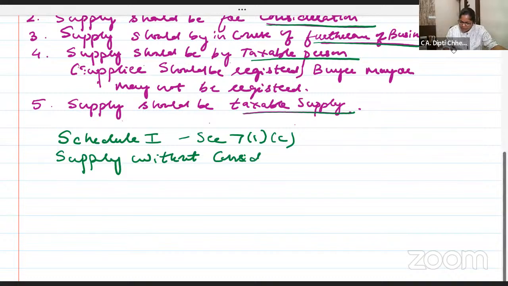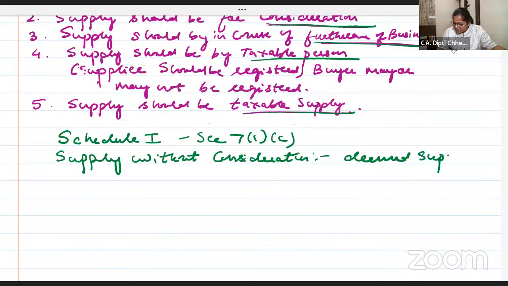Supply without consideration. Can I call it a deemed supply? Ma'am, when the supply is without consideration, suppose I am donating a laptop to a charitable institute. This is a supply, but without money. On what am I going to charge GST?